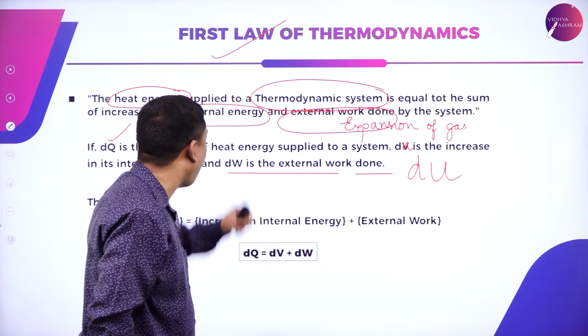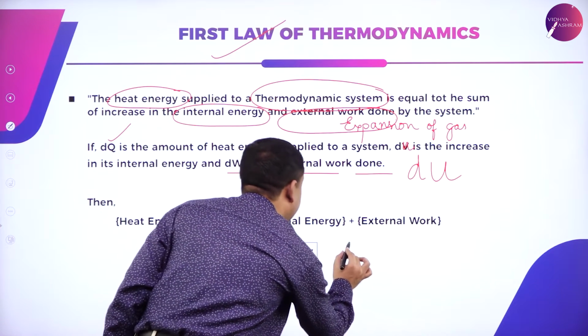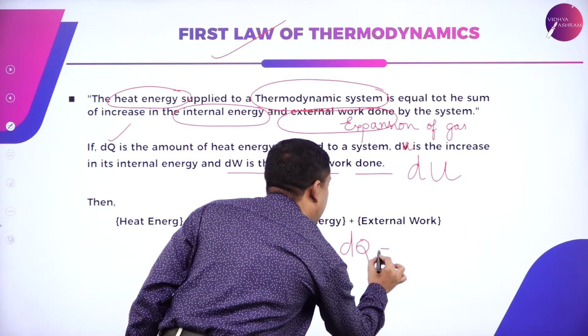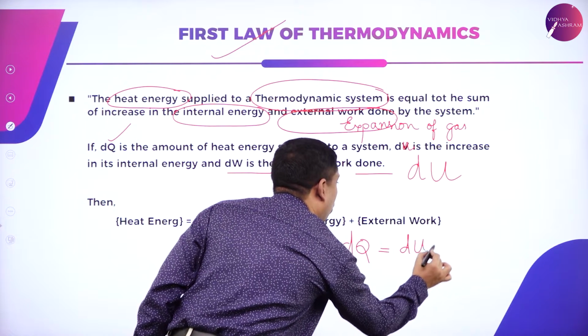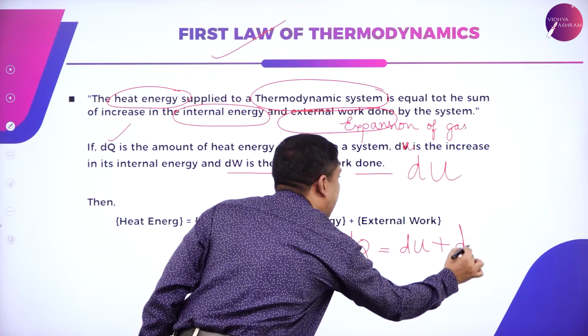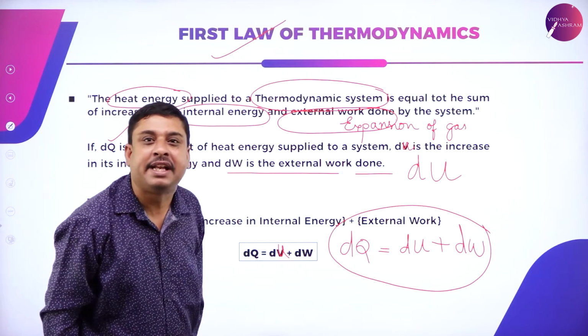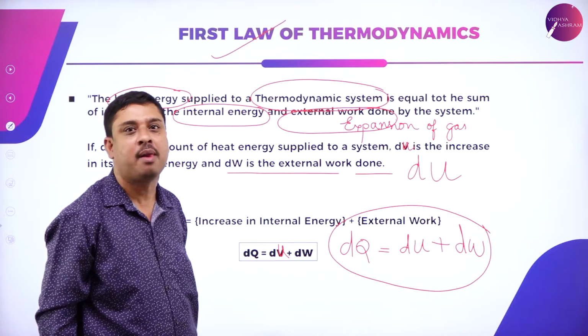Then according to first law, dq should be equal to du plus dw, and this is the mathematical form of first law.